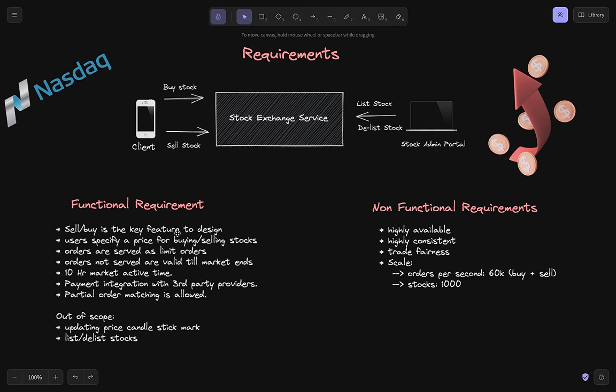Second, we would be serving limit orders. So users would be specifying the price for buying and selling stocks.